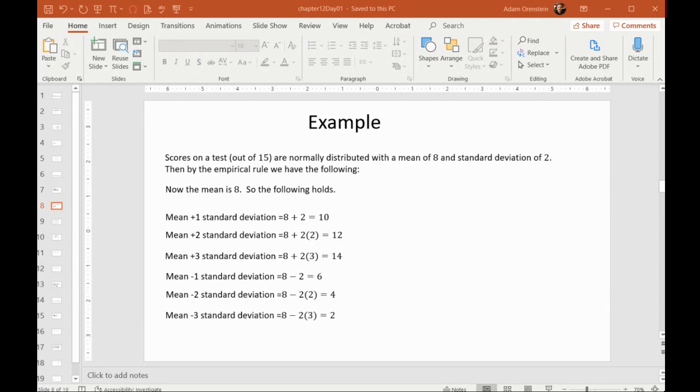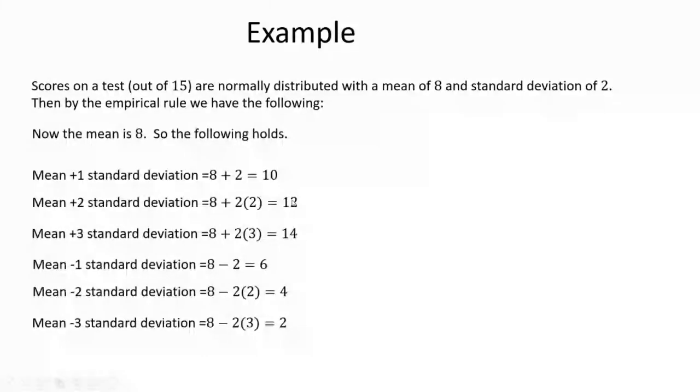If you subtract, you get 8 minus 2, which is 6. Add 2 standard deviations, you're adding 2 times 2, which is the same as adding 4, and you get 12. Subtract 2 standard deviations, you're subtracting 4, and you get 4. If you add 3 of them, you get 14. Subtract 3, you end up with 2.